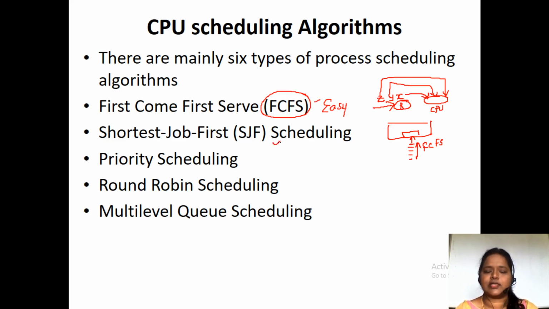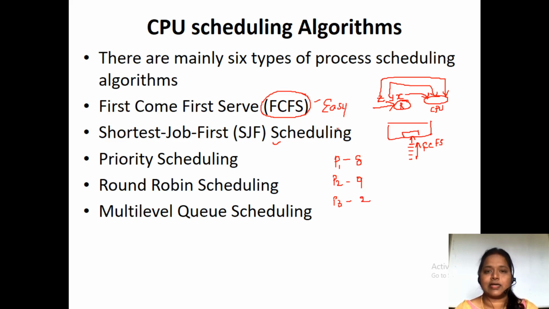Next one is shortest job first. Shortest job first in the sense, suppose you have processes like P1, P2 and P3. The P1 burst time is 8 milliseconds, P2 burst time is 9 milliseconds, and P3 burst time is 2 milliseconds.